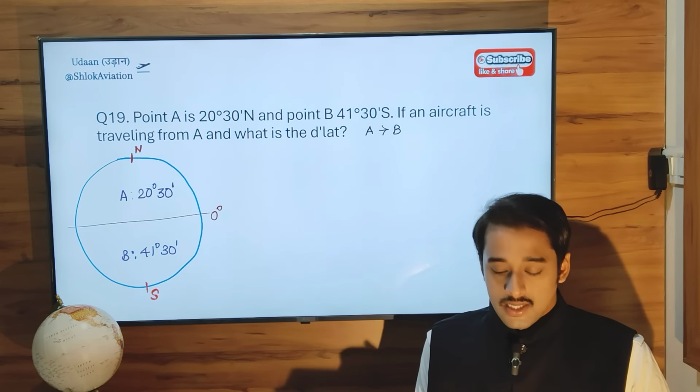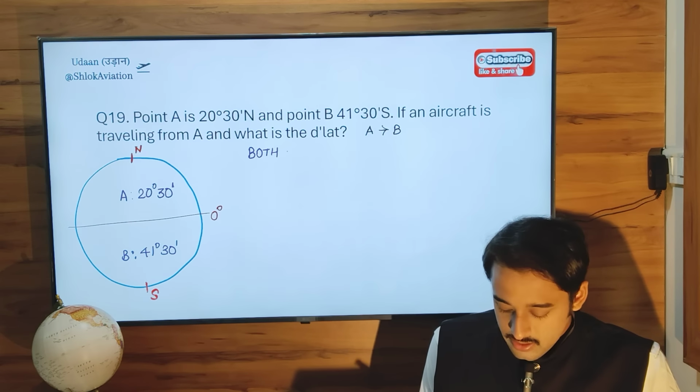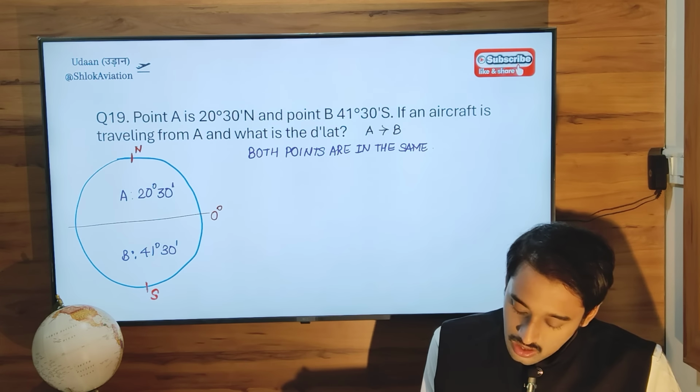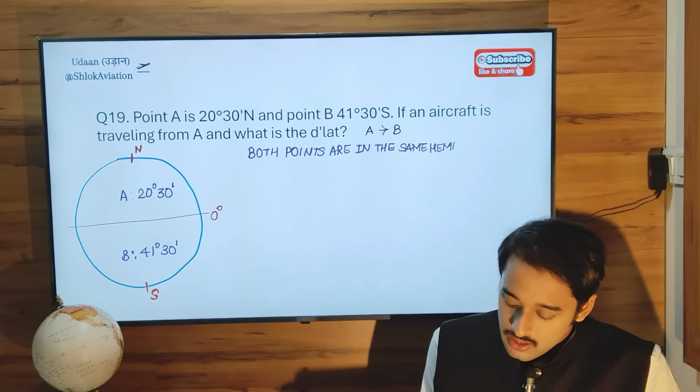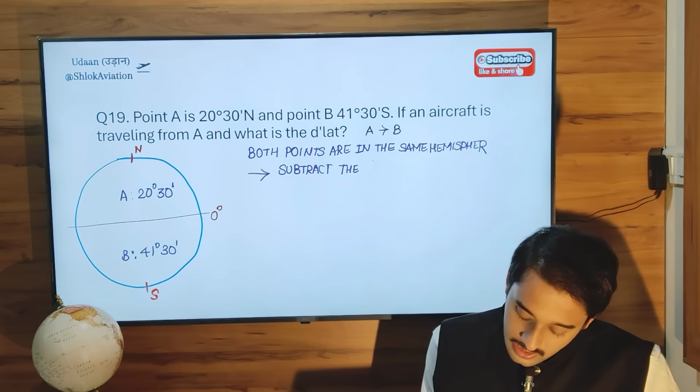Now the rule of thumb is that when both points are in the same hemisphere, you subtract the difference between them.